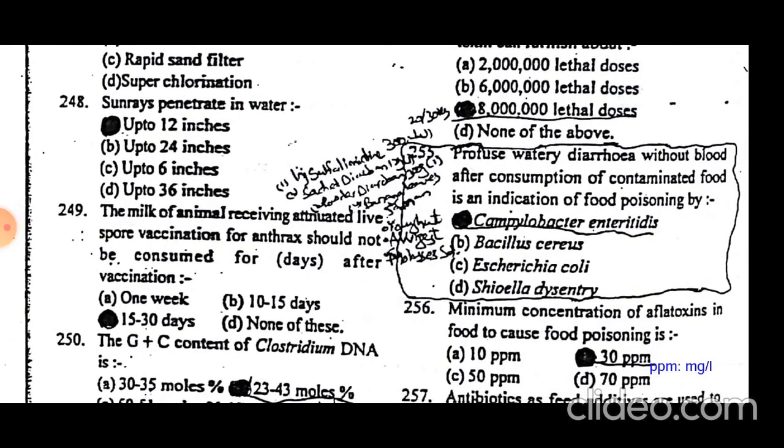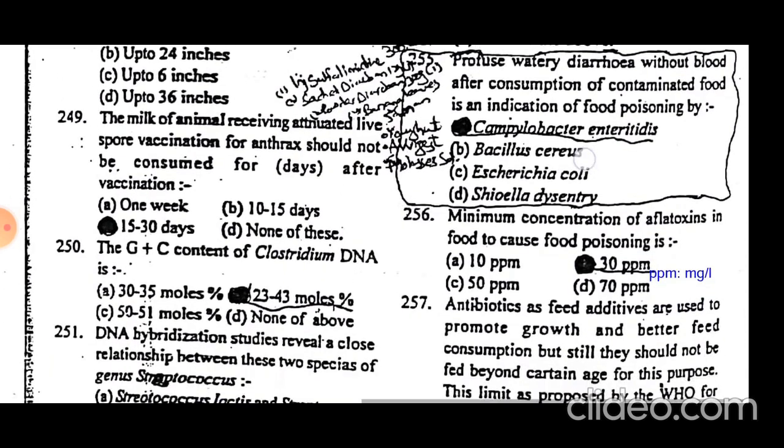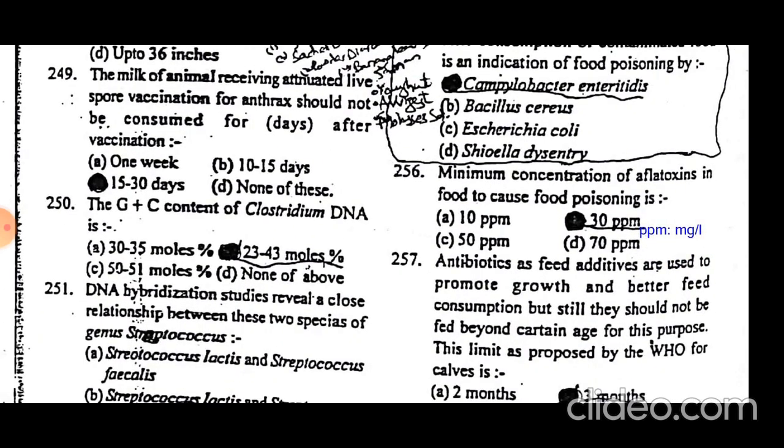Profuse watery diarrhea without blood after consumption of contaminated food is an indicator of food poisoning by Campylobacter enteritidis. Campylobacter enteritidis causes profuse watery diarrhea without blood if we eat contaminated food. The minimum concentration of aflatoxin in food to cause food poisoning is 30 parts per million, or 30 mg per liter, as parts per million is equal to milligram per liter.